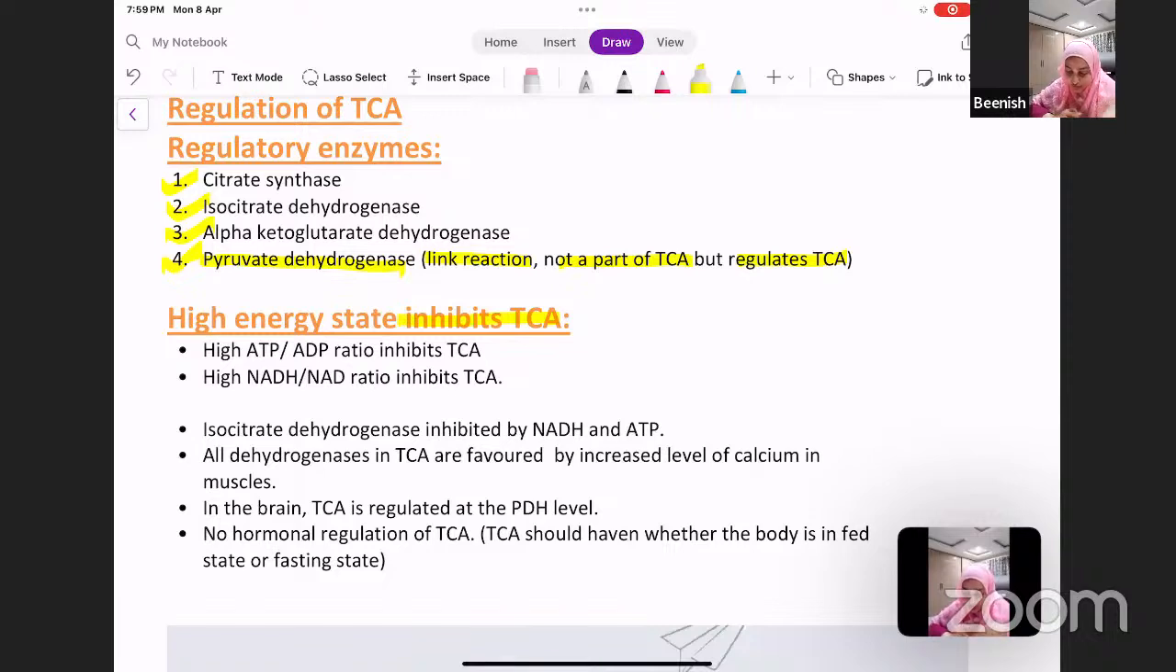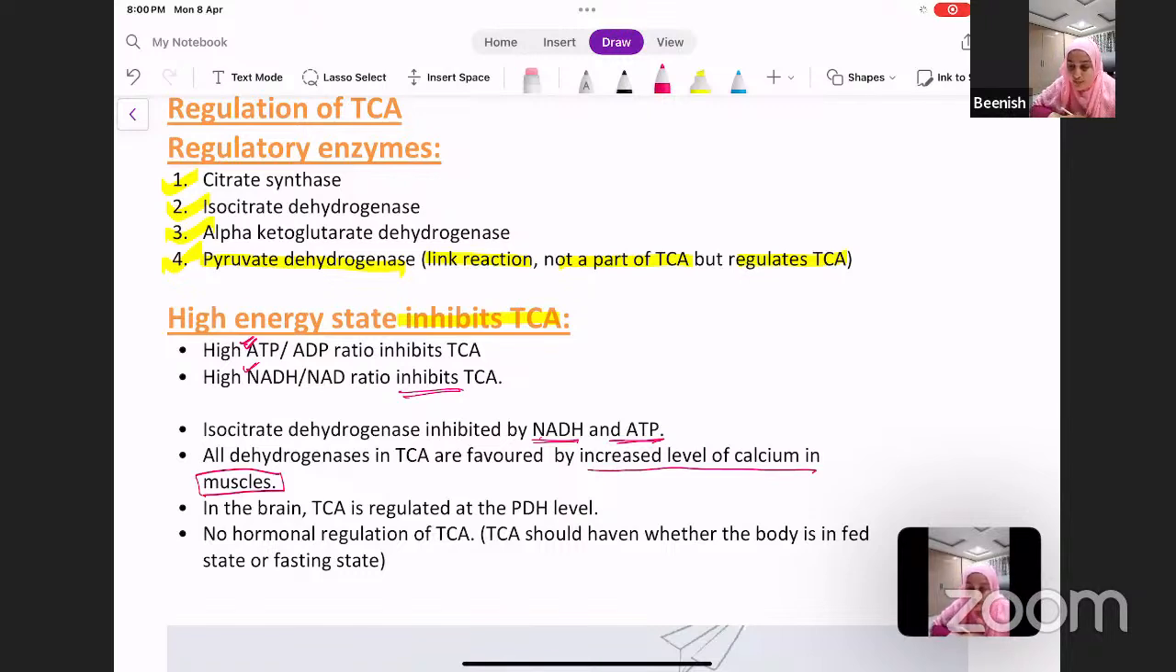Hypoxia also inhibits TCA. A high ATP to ADP ratio inhibits TCA, because if there is high energy ATP, your TCA is inhibited. High NADH will go into the ETC, the electron transport chain, and form ATP. So a high NADH to NAD ratio also inhibits TCA. Isocitrate dehydrogenase is inhibited by NADH and ATP. All dehydrogenases in TCA are favored by increased levels of calcium in muscles.